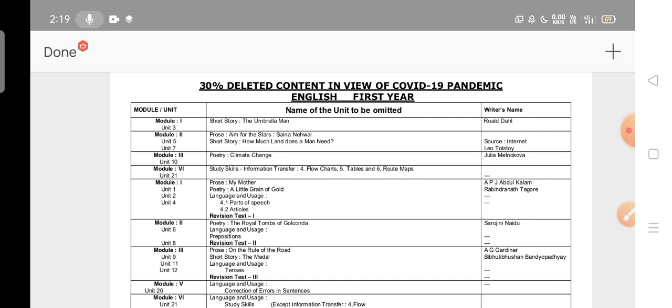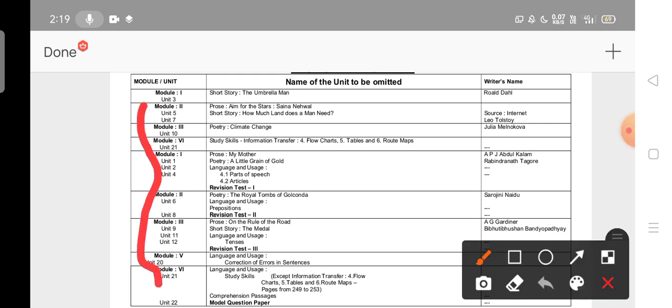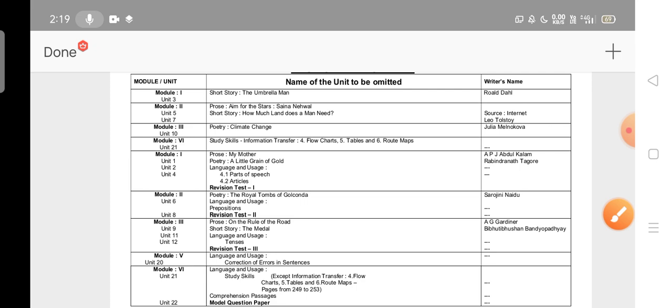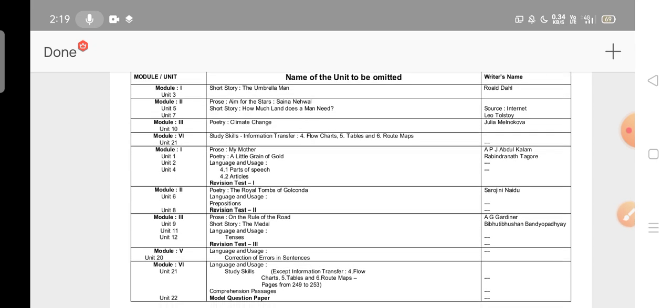It's clear? Here you will see module unit 1, module 1, module 2, module 3, module 4. These are the headings. These things are no need to read actually. Short story, The Umbrella Man, no need to read. Aim for the Stars and Saina Nehwal, these things are no need to read. The name of the unit is to be omitted and deleted. Omitted is nothing but deleted topics, no need to read. It's clear. Next, the writer's name also: Roald Dahl.